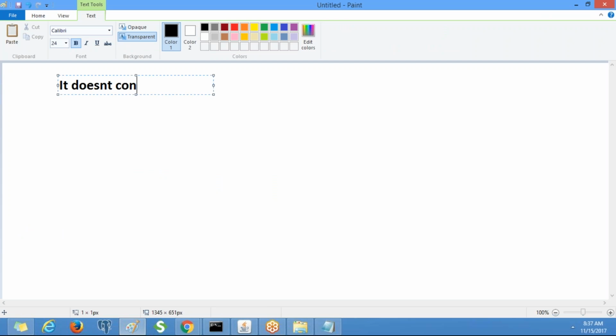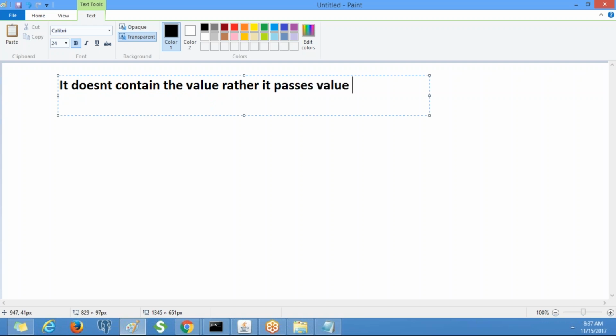It doesn't contain the value, rather it passes a value from one rule to another rule, or from one place to another place.